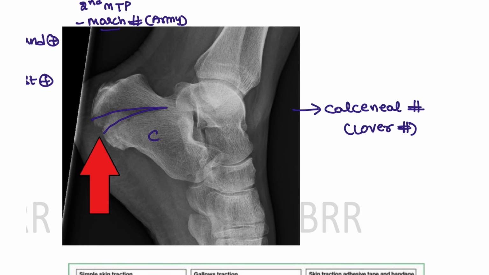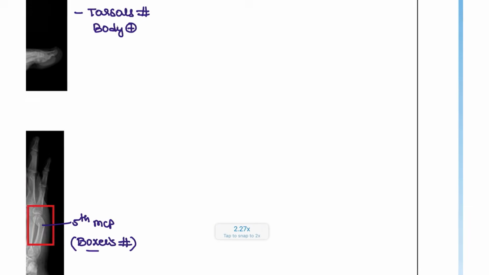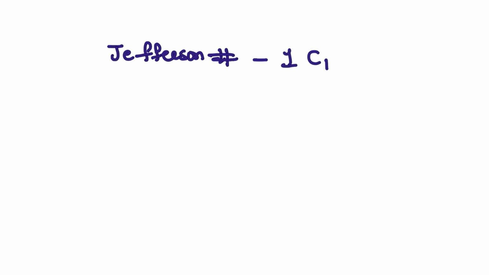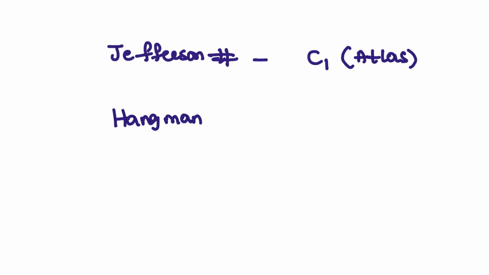And we also have many other fractures, so let's see some other important names that you have to know. One is Jefferson fracture. Jefferson fracture is seen in the spine, especially C1, the first cervical vertebra, the atlas. Next, we also have the hangman fracture.